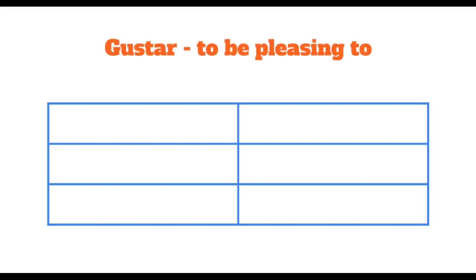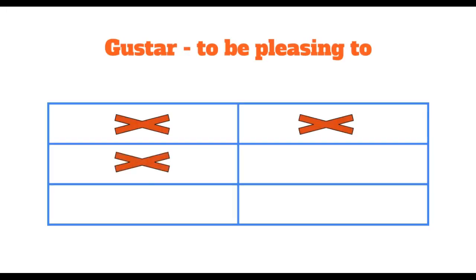The good news about gustar is when we conjugate this verb, there's really only two forms that we typically use. You will not typically see the verb gustar conjugated in the yo form or the nosotros form. You won't see it typically in the tú form or the vosotros form. The two forms that we typically see the verb gustar in are the third person singular form, so that would be gusta, and the third person plural form, which would be gustan. You'll notice these two conjugations work just like any other AR verb conjugation.